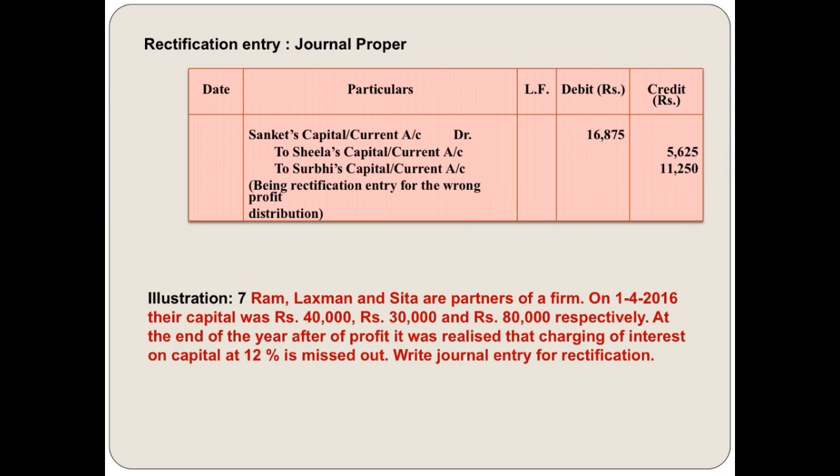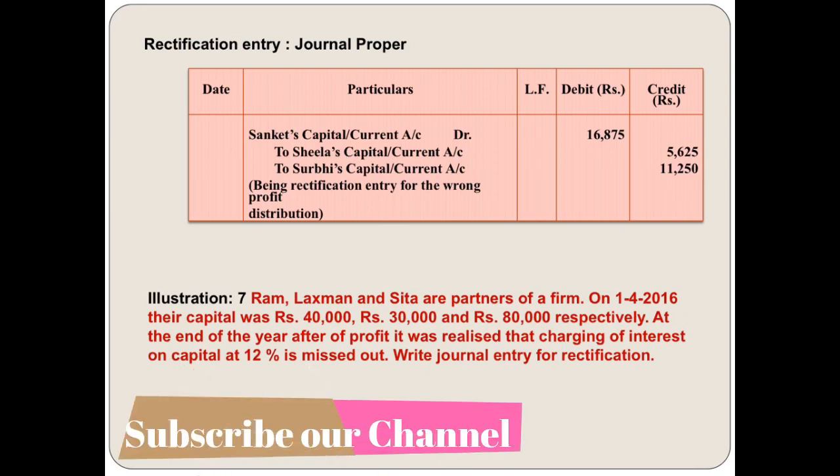So first, there are three partners, Ram, Lakshman and Sita. Their capital is given, the interest on capital rate is also given, but they have forgotten to charge interest on capital. So this is the mistake that they committed. So now you have to rectify this. So see the answer.